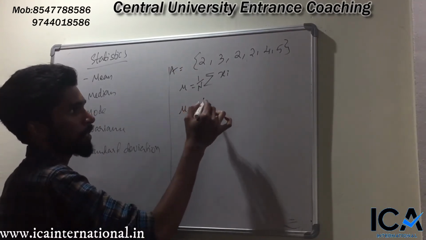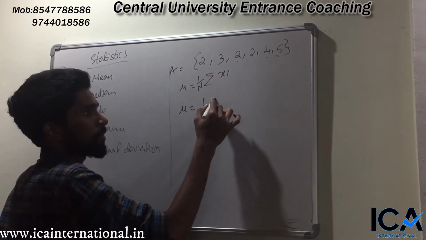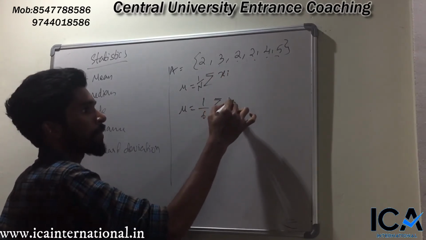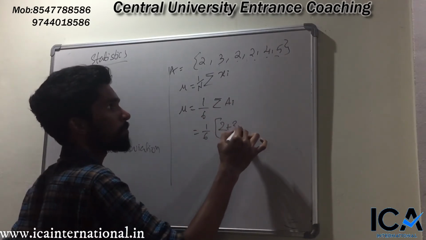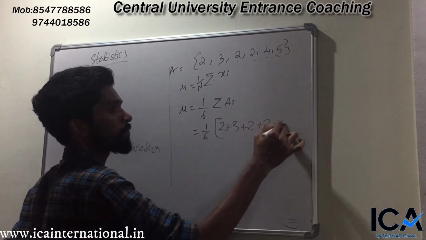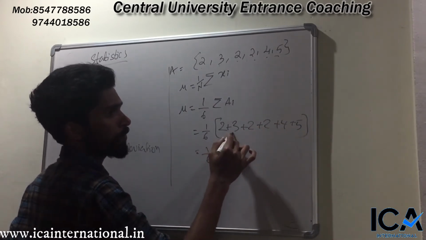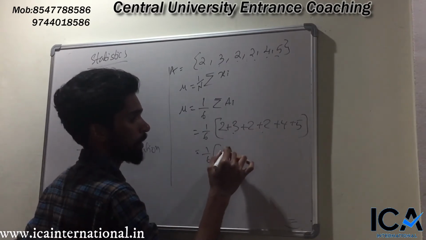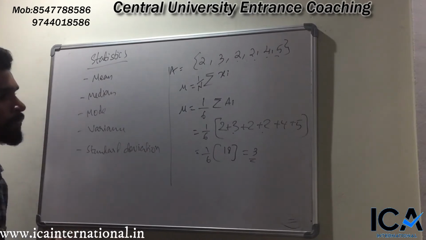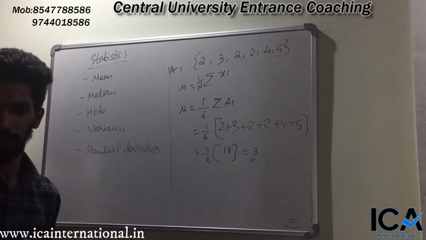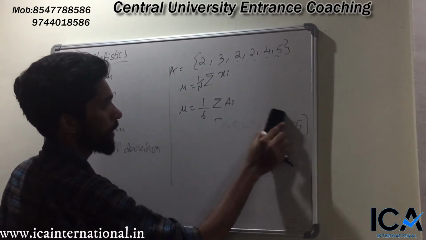What is 1 by n? See how many elements are there in the set: 1, 2, 3, 4, 5, 6. So the mean is 1 by 6 into the sum, which is 1 by 6 into 2 plus 3 plus 2 plus 2 plus 4 plus 5, which is 1 by 6 into 18, equal to 3. Very easy. Finding the mean is finished. Next is finding the median.